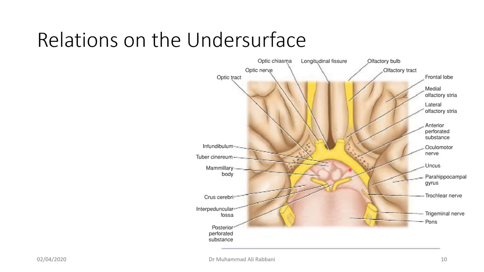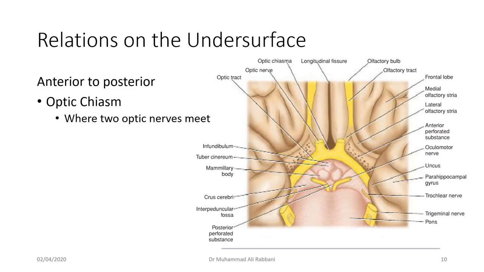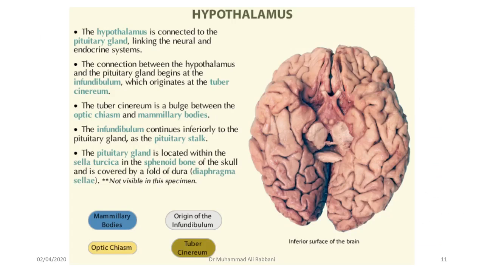The third one is the two mammillary bodies. They are paired structures raised on the undersurface of the hypothalamus. I will revise again from anterior to posterior: the optic chiasm in the front, then the tuber cinereum, and then the two mammillary bodies. These are the boundaries of the hypothalamus: anteriorly the optic chiasm, and posteriorly the mammillary bodies. This is a picture showing the live specimen of all the structures. These are the two optic nerves.